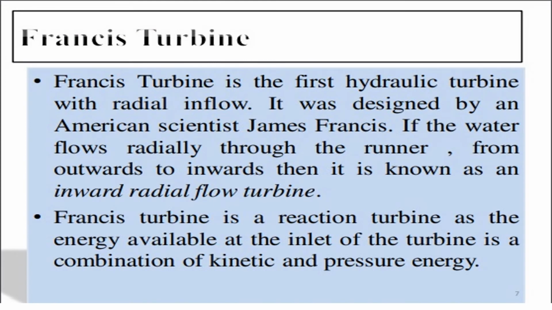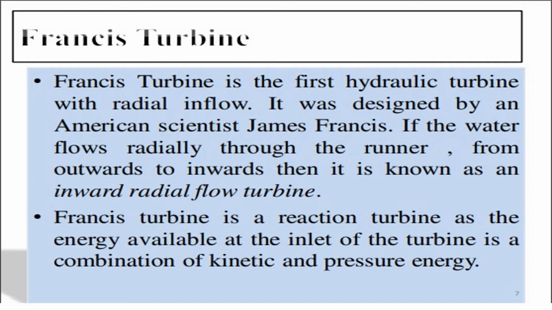The Francis turbine is the first hydraulic turbine with radial inflow. It was designed by an American scientist, James Francis. If the water flows radially through the runner from outwards to inwards, it is known as an inward radial flow turbine. The Francis turbine is an example of an inward radial flow turbine.